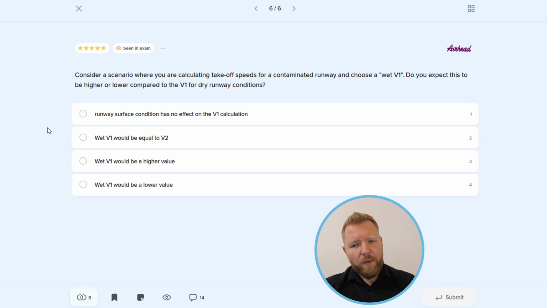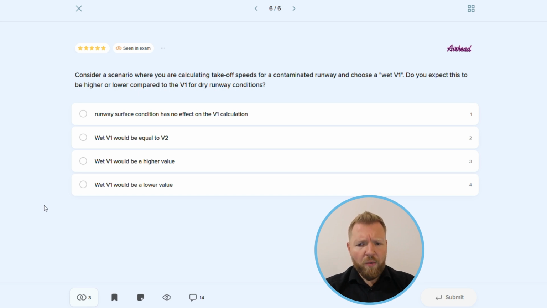We also know that any contaminant significantly reduces the braking action, at the same time increasing the ground distance necessary to reach a certain speed due to impingement drag and displacement drag. To make sure that we can stop the aircraft within ASDA, V1 wet has to be lower than V1 dry to compensate for both the increased roll distance to V1 and impaired braking action in case of a stop decision.